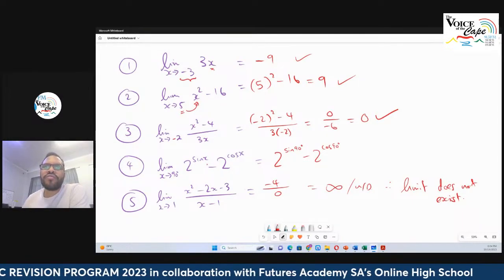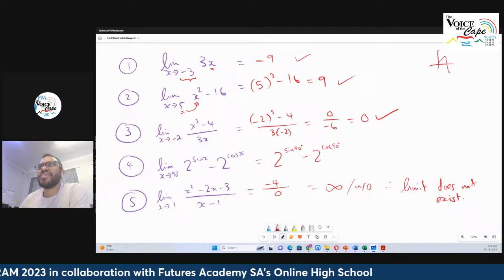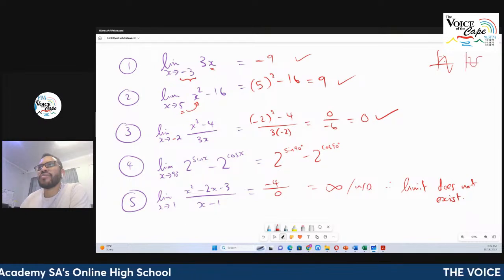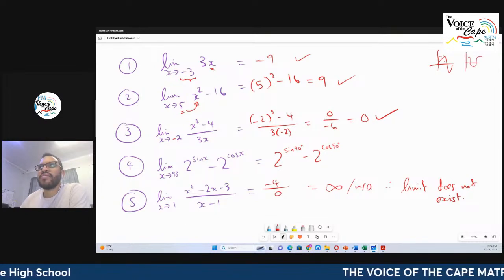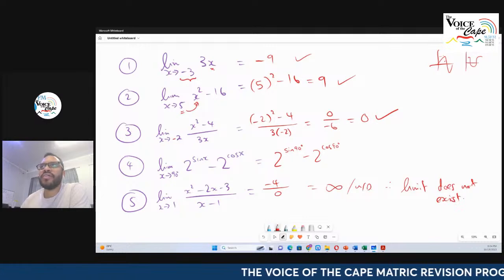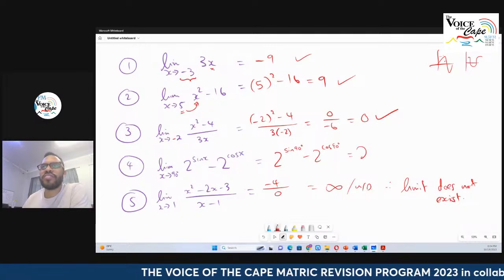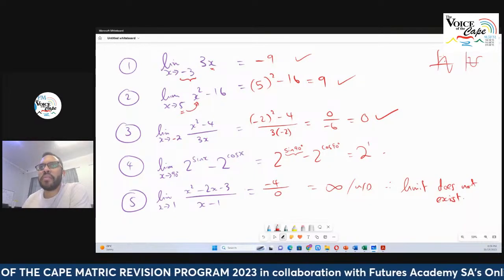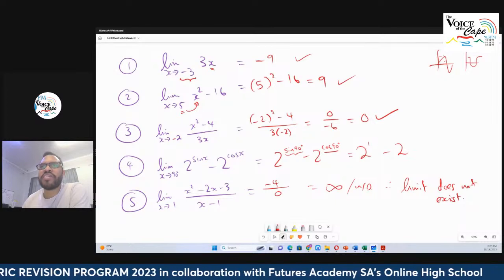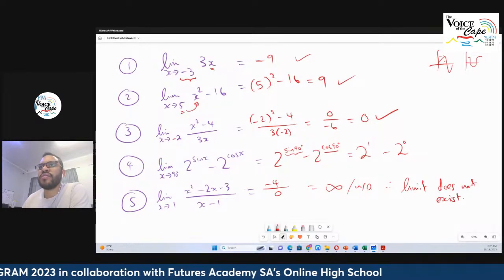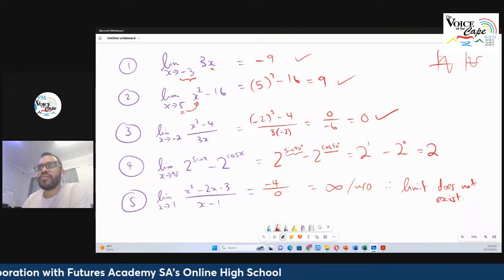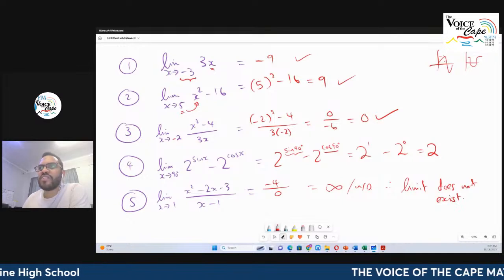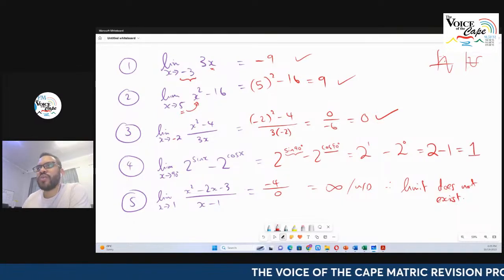Offhand, someone needs to practice, but sine of 90 is 1. Cos of 90 degrees is going to be 0. So this is 2 to the power of sine of 90, which is 1, minus 2 to the power of cos of 90, which is 0. 2 to the power of 1 is simply 2, and anything to the power of 0 is 1. So 2 minus 1, the answer is 1.